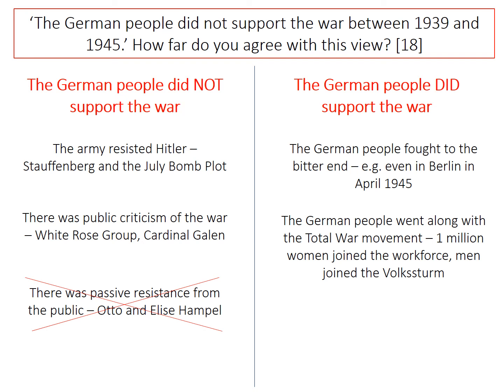One really easy clinching argument here would be to say that the numbers of people who were actively opposing or resisting the Nazis were so small, arguably it proves that the German people did support the war. Or you could argue that actually nobody really supported the war, and the Germans just went along with it because they were living in such great fear. And that would also be another really good clinching argument.